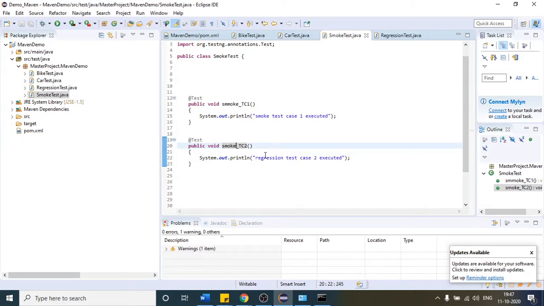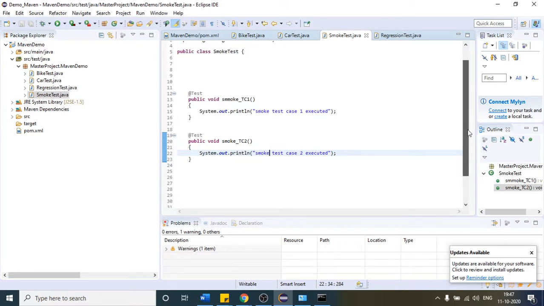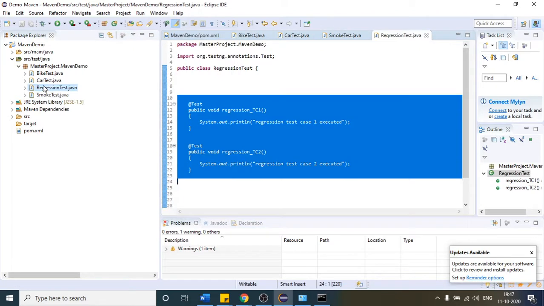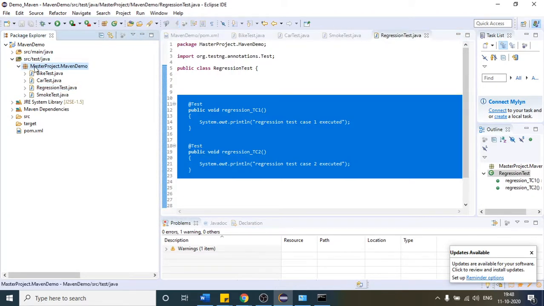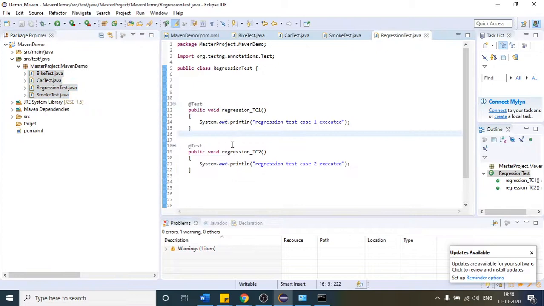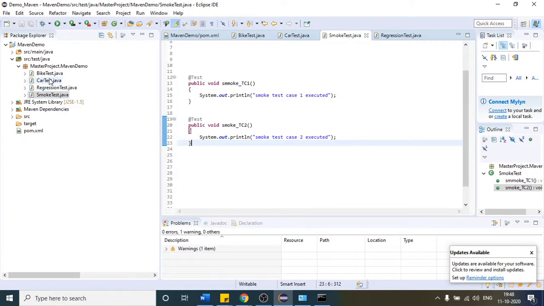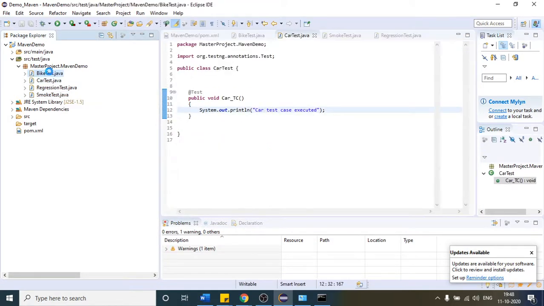Okay, so I will write smoke test case 2 executed. Okay, fine. So we have created this. Inside that Maven structure, src test java, I have one package with this name, and I have four classes, right? Inside those classes, I have four test cases. Sorry, I think five. Sorry, six. Two test cases here in the regression one, two test cases here in the smoke, and one here. So in total we have six test cases.